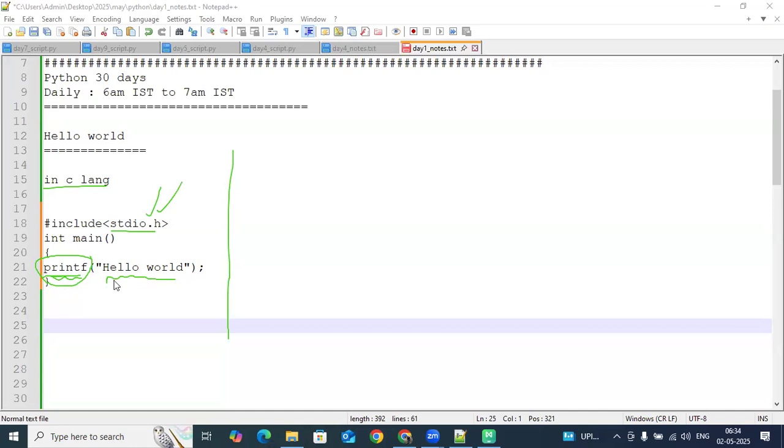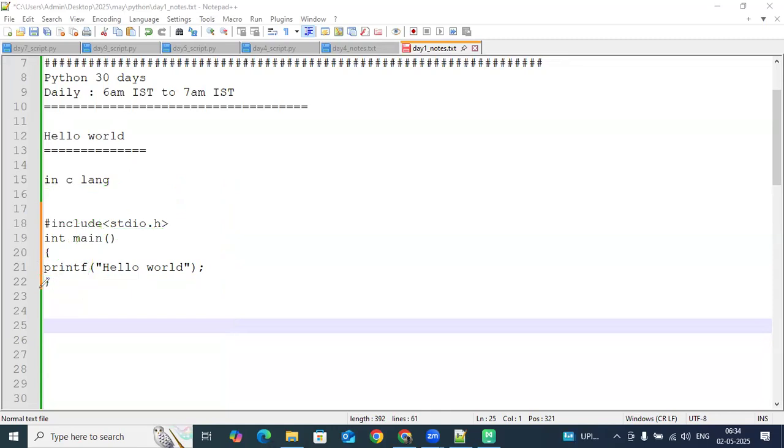So when you write C programming, the hello world message with the printf function. First of all, what is this printf? How is it understood by the C compiler? Because of this header file, in this header file, the code for the printf function is already defined. Whenever we use printf, it means display something. That is already defined in this header file. The behavior of printf is defined here. That is the reason we are including this header file, then only it understands.